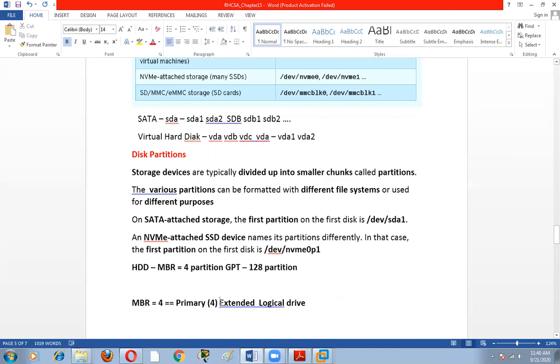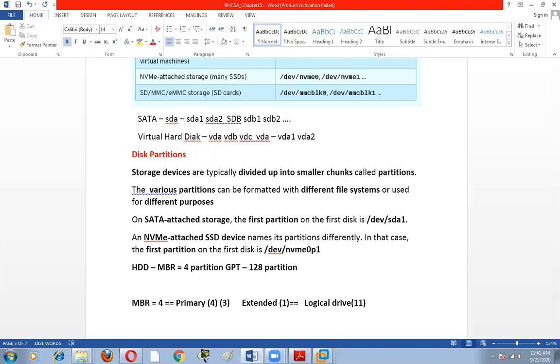If we create 4 primary partitions, there is no extended and there is no logical. So this is not a good method. If we want to create partitions, create 3 primary. So this is the good method. Create 3 primary partitions and 1 extended. In this particular extended partition, we can create 11 logical drives. This is a good method.